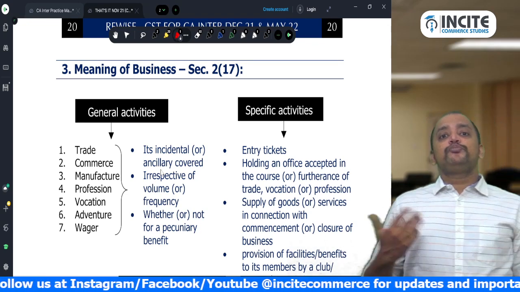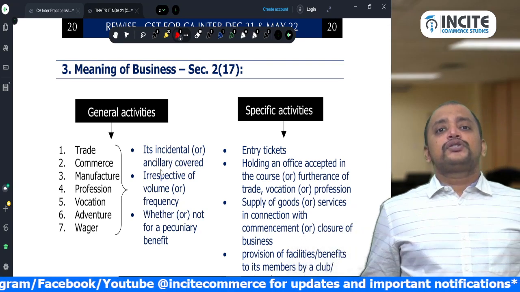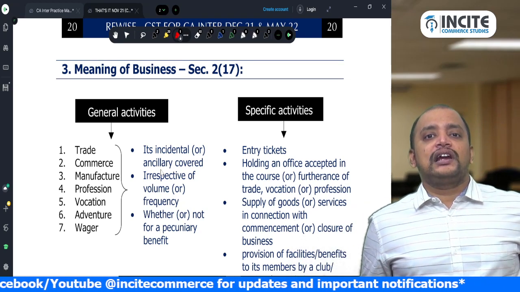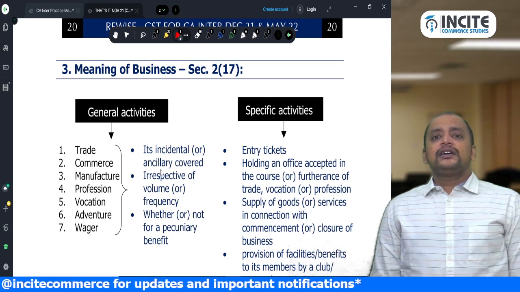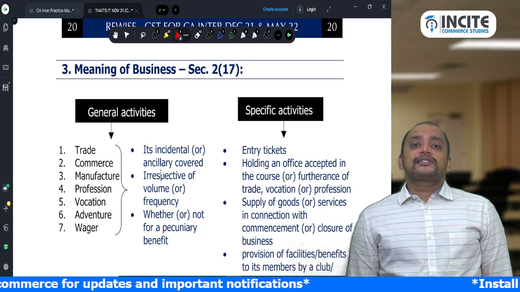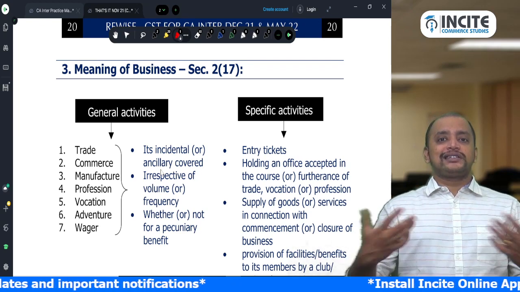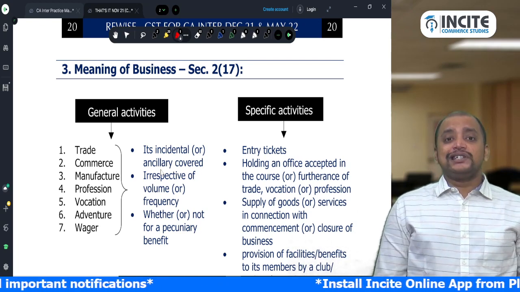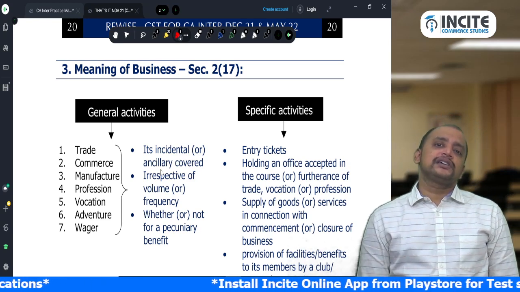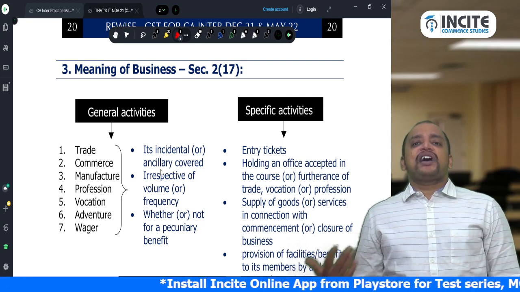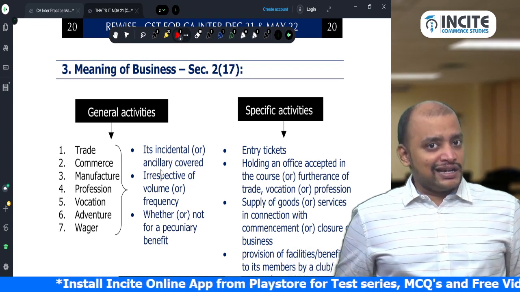Okay. Next, profession, vocation, adventure. All these 3 are related to skill. Skill obtained by way of qualification, like doctor, chartered accountant, engineer, will be called profession. Vocation is skill obtained by way of experience. So you have to practice to get that skill. Magic, magician, or dance, singing, that will be called vocation. Adventure is using the skill as a passion, not for your living, that is adventure. And last, wager, that is betting transaction.